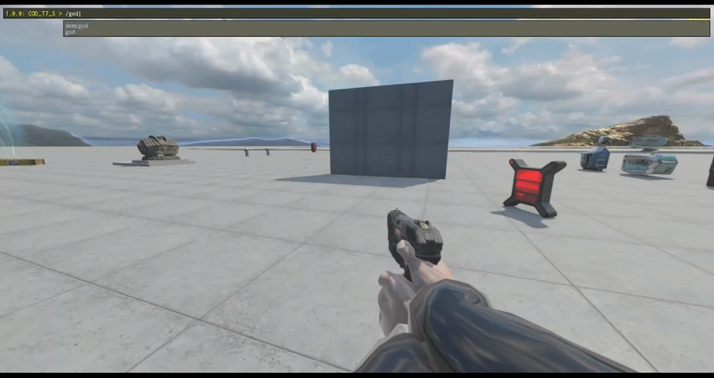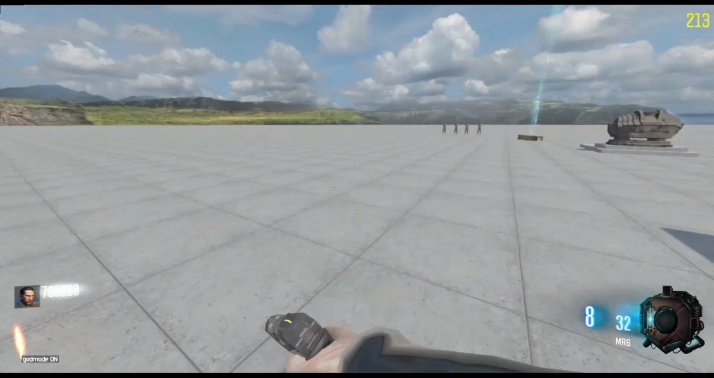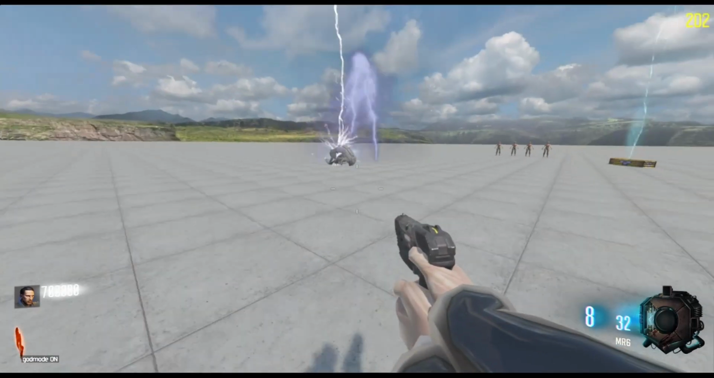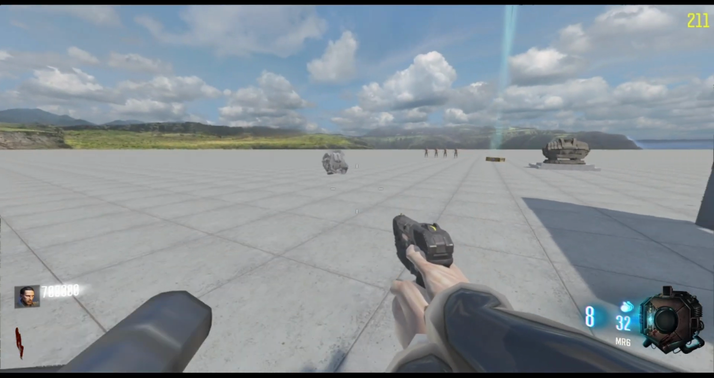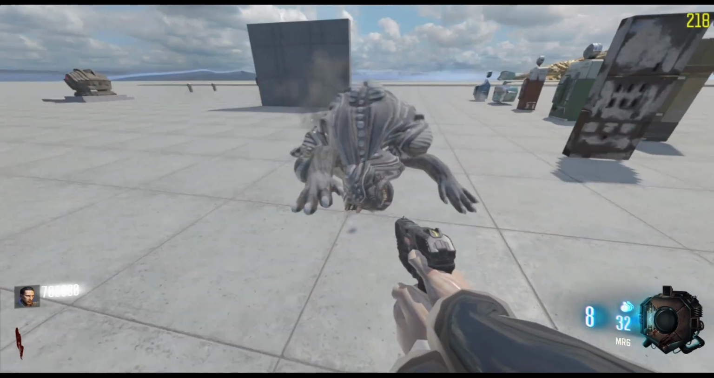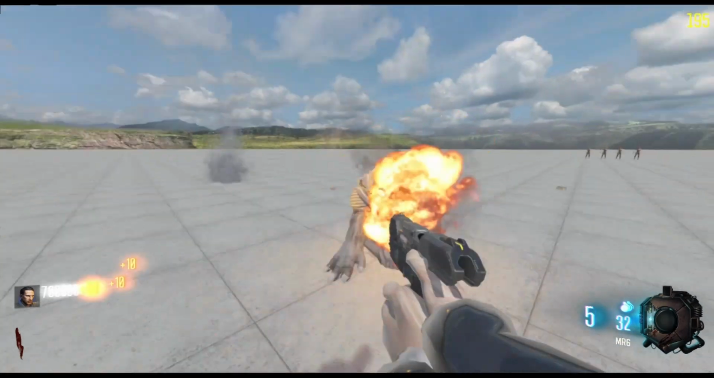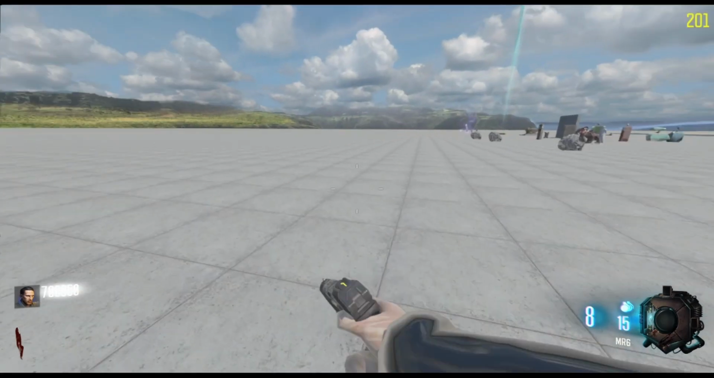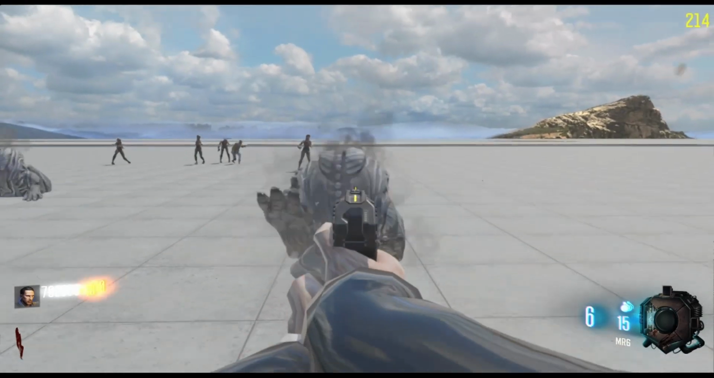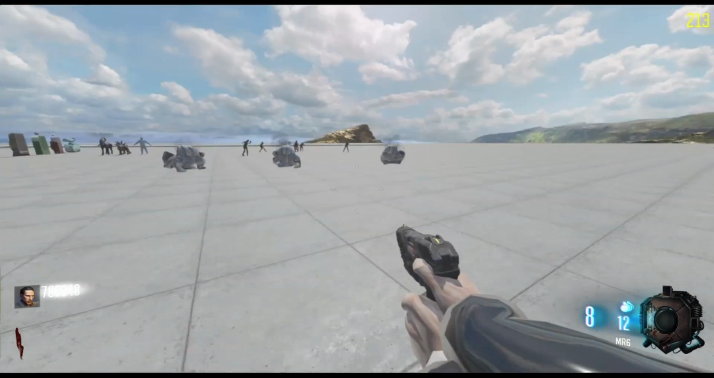Okay, so when you're in the game, your zombies should be spawning. And as you can see, you got your own zombie dogs. But anyway, guys, that is how you put your own custom zombie dogs into Bo3 Modtools.